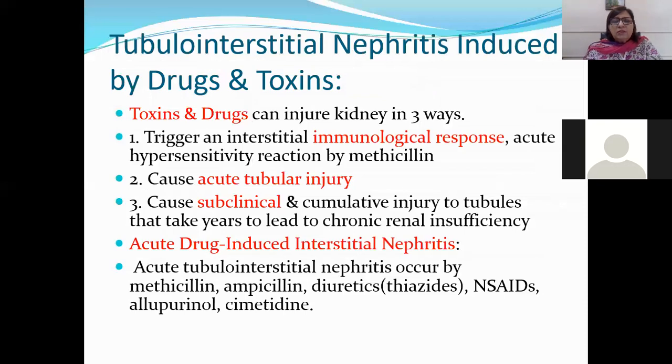Then there is tubulointerstitial nephritis induced by drugs and toxins. Drugs and toxins can injure the kidney in three ways: immunologically by hypersensitivity reaction, and by acute tubular injury. ATN I am not going to do, you can read it from your book, and if you have any question you can ask me. Then subclinical and cumulative injury to tubules can take years to lead to chronic renal insufficiency. Acute drug-induced interstitial nephritis is seen because of methicillin, ampicillin, diuretics, thiazide, non-steroidal anti-inflammatory drugs, allopurinol, cimetidine.